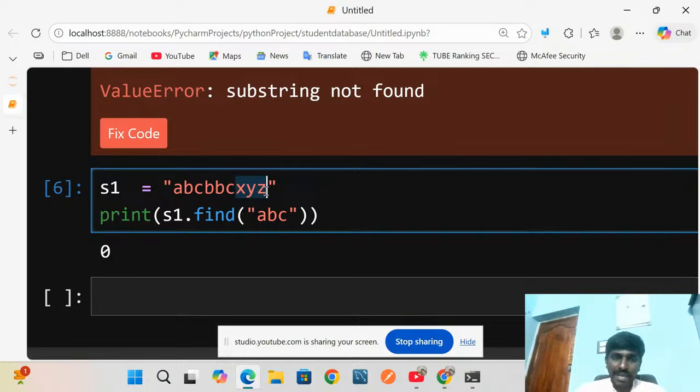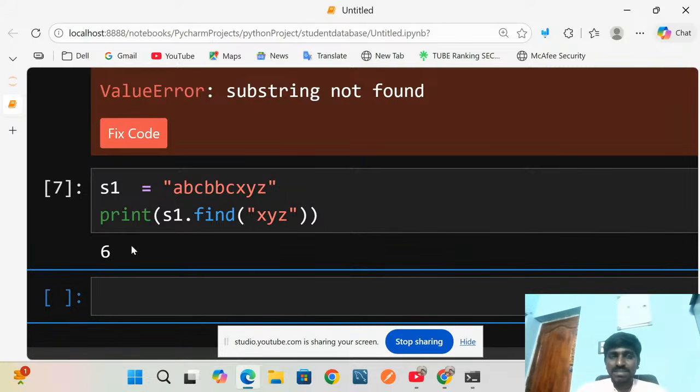Suppose I have to give XYZ, what happened? Where the X starts, where the substring starts, that one only is going to be displayed. This is a 6, right? 0, 1, 2, 3, 4, 5, 6. It will start with 6.